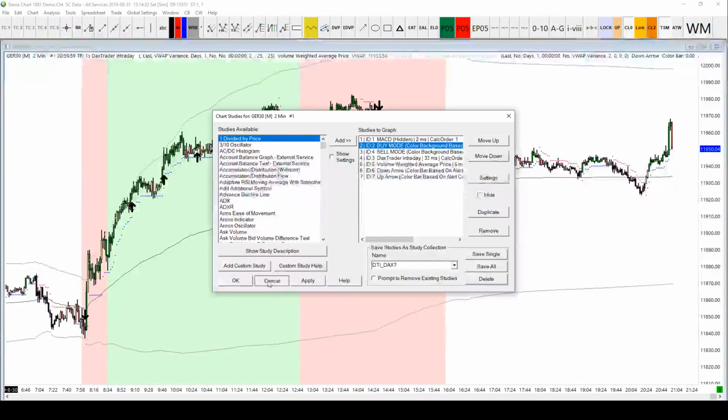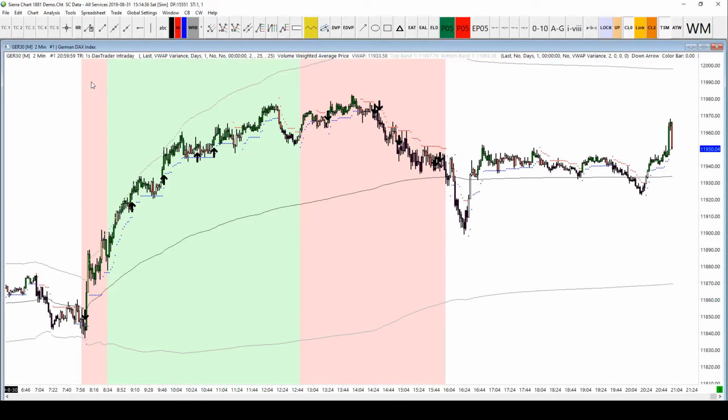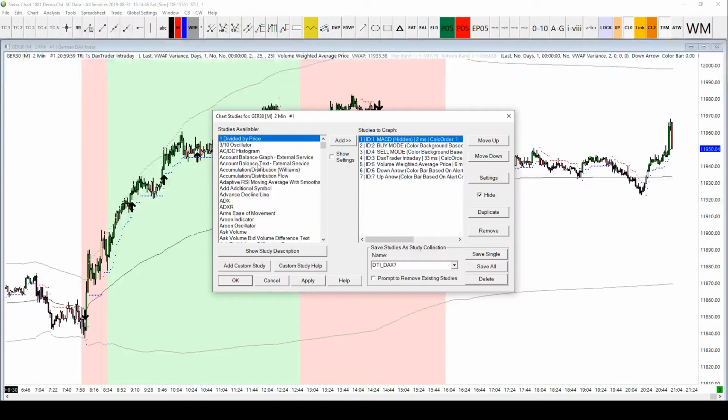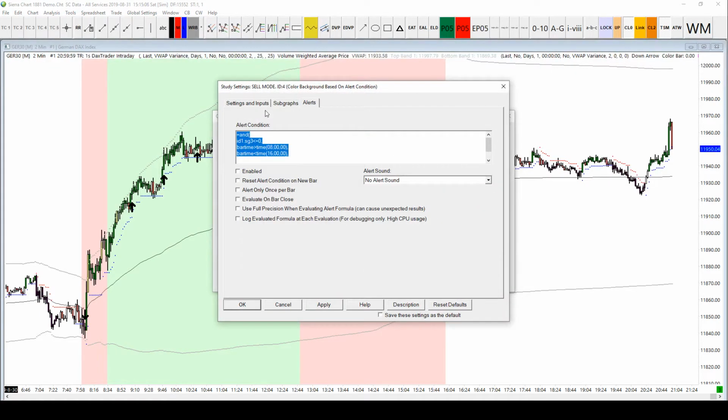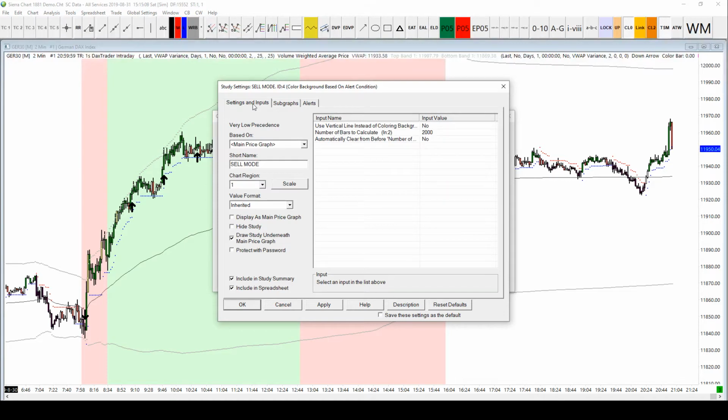All we're going to do now is try and figure out how to change the color of it. So maybe we want that to be a lighter red, and this one needs to be a lighter green. That's the goal. Let's go and have a look. We'll do the first one, which is the red overlay, the sell mode for us. So that's this one here. To get to the chart studies, I just right clicked on the screen and pressed studies, and it brings that up. Let's double click on the sell mode, and it should bring up the settings and inputs tab.